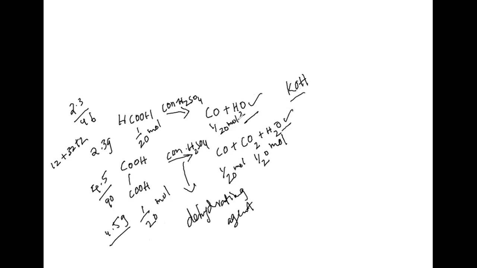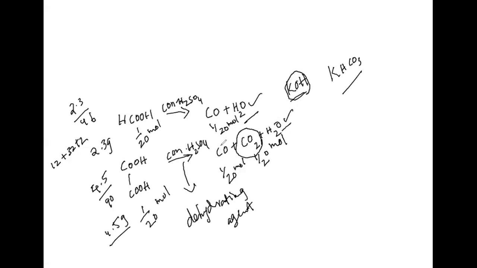When we pass these gases through KOH, it is going to absorb only CO2, thereby forming potassium hydrogen carbonate. This particular one we studied in quantitative analysis of organic compounds for carbon and hydrogen.